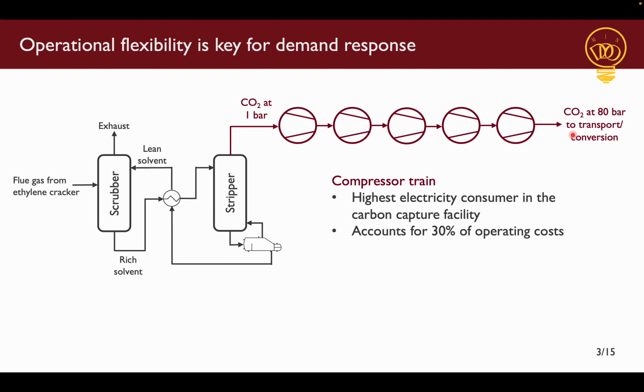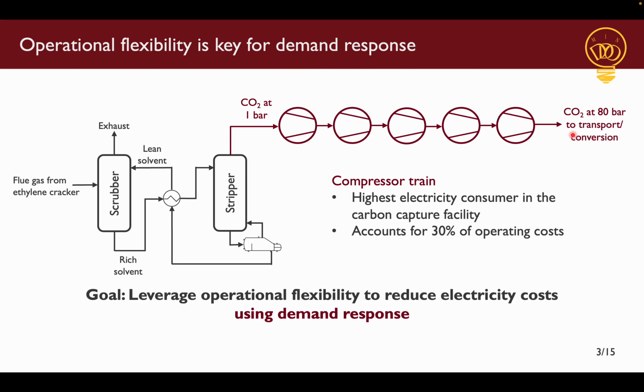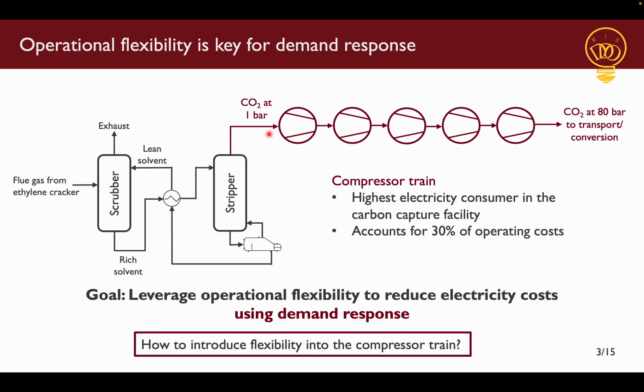The compressor train is the highest consumer of electricity in the facility, and since electricity is expensive, it accounts for a big portion of the facility's operating costs. So our goal was to apply demand response strategies to reduce costs by leveraging operational flexibility. However, since this part of the plant pretty much runs at a steady state, we cannot vary the input flow rate into the compressors. So we needed to find a way to flexibly operate the compressor train.